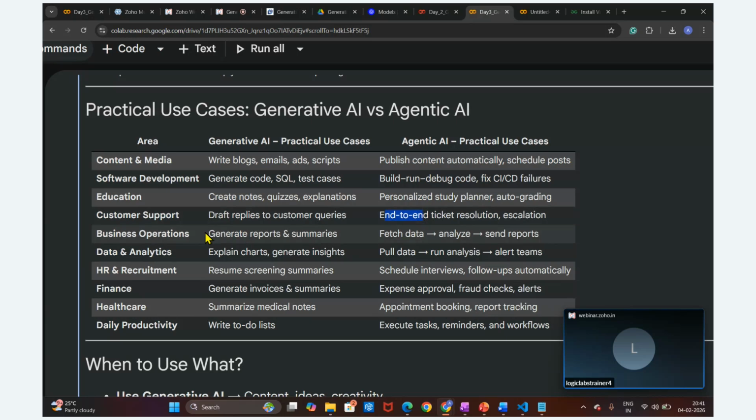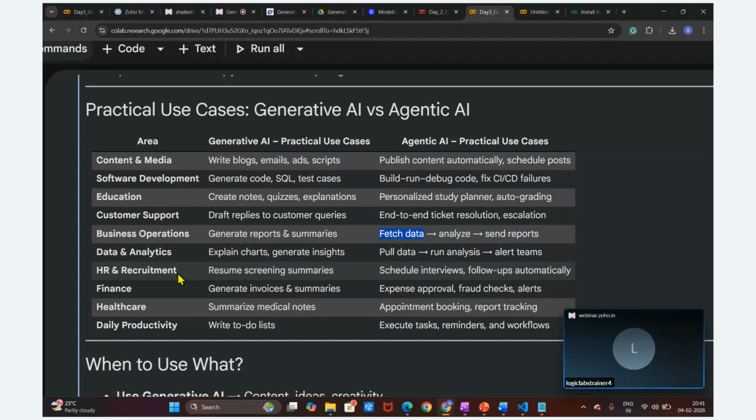In the business process, we generate report summaries and drafts. Here we are not going to generate only the report. We are going to get the data, analyze it, create the report, and send the report also. So the end-to-end solution will be there. Likewise, in data analytics, we create different charts and generate different insights with the help of generative applications. Whereas in agentic AI, we are going to pull the data, run the analysis, and trigger the alerts so that the team gets notified.